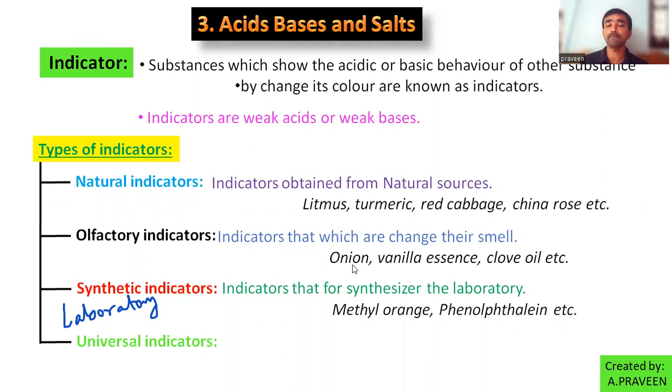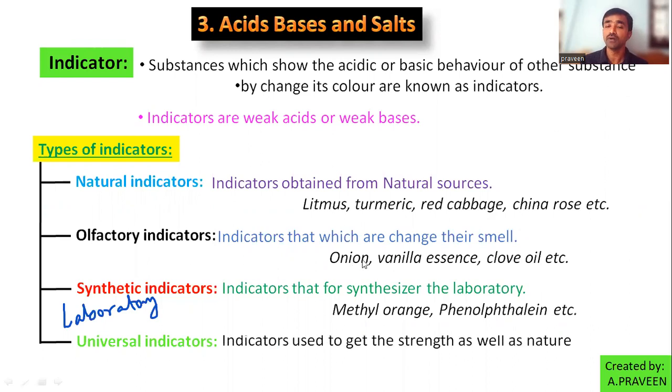Using a simple paper, we identify the nature, and also the strength, that is, how concentrated the acidic character is. Both we find by using the universal indicator. As universal indicator, we use pH paper.